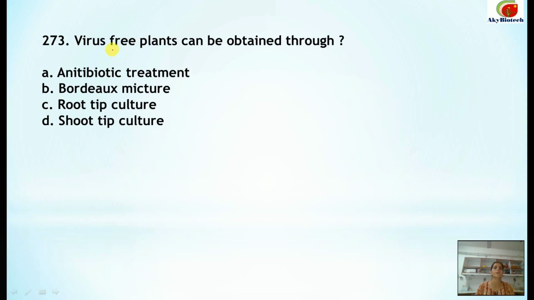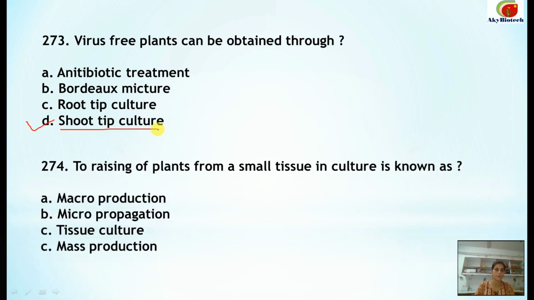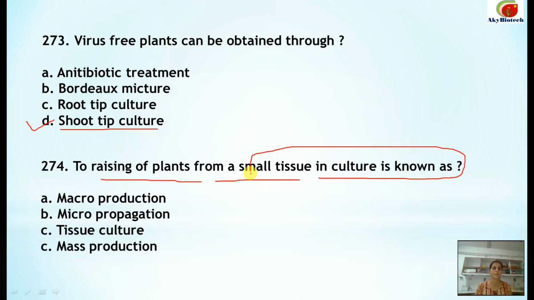All these questions related to plant tissue culture are also very important. This can be obtained through shoot tip culture. This is the correct option. Number 274. Raising of plants from a small tissue in culture is known as micropropagation. This is the correct one.